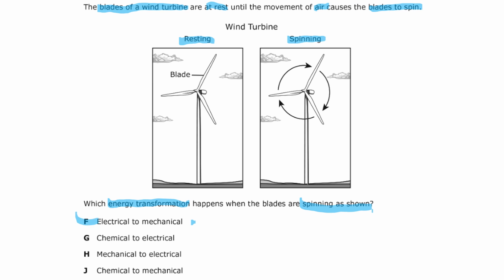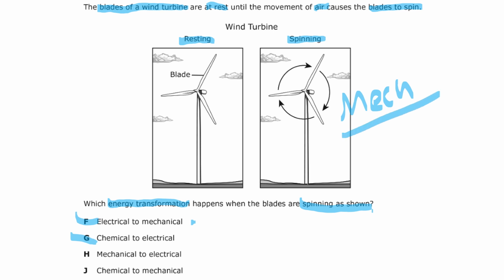Next, chemical energy to electrical energy. Is there any batteries here? Is there any food here that we're using? No. So we can eliminate G. Mechanical to electrical. Okay, mechanical means moving. We know that when the blades are resting, nothing's happening. But when they are moving, that would be mechanical. So that part is right.